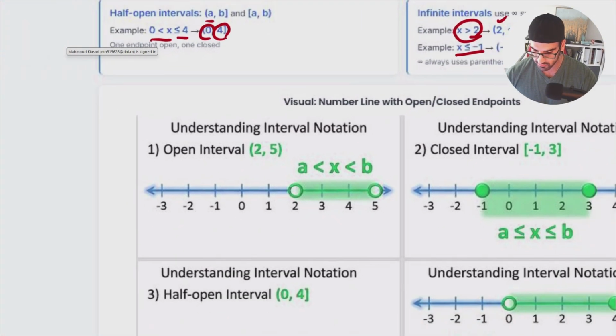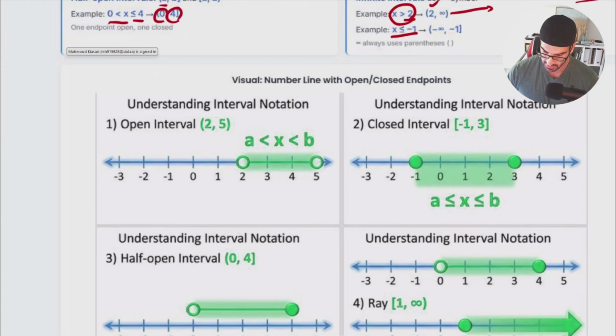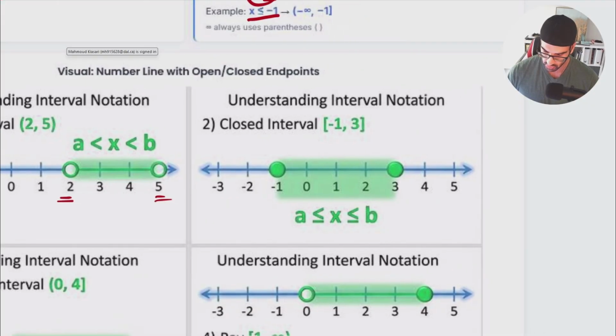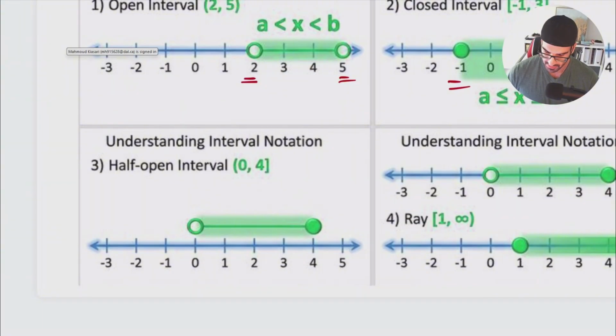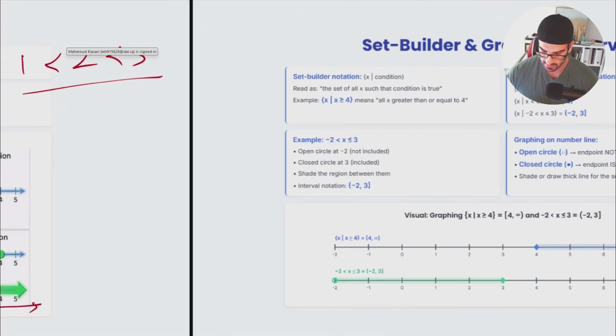And if someone asks you to show the visualization, you do have something like this. The open interval, the numbers between 2 and 5, is going to be like that one. As you can see, we do have open circles. If we do have the closed interval, we do have circles, but these are filled or closed. If we do have a half open interval, it means that this number is going to be excluded and this number is included. And after that, when we are talking about x bigger than or equal to 1, we are talking about this one. This is included and everything after that.